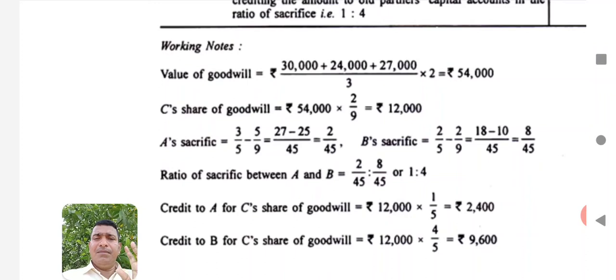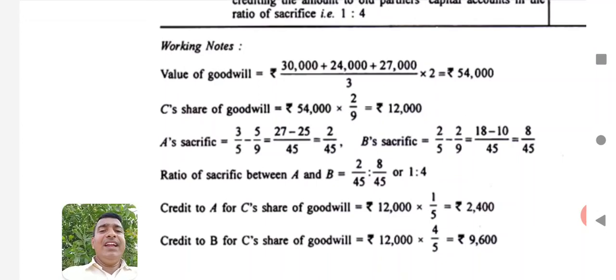Here try to understand it in a very comfortable way. First of all, calculate total goodwill, then calculate the share of goodwill of the new partner, then go for dividing that share of goodwill of the new partner among the old partners. Here we are using the ratio called sacrifice ratio. Sacrifice ratio will be always new ratio minus old ratio. Here the sacrifice ratio in this case is 1:4. You have to divide this 12,000 in the ratio of 1:4.